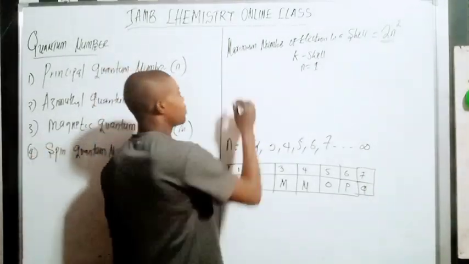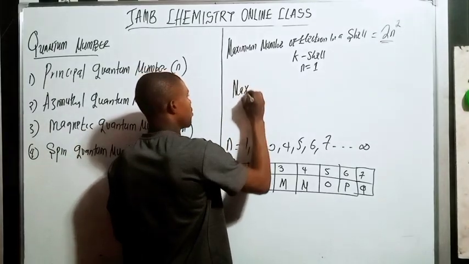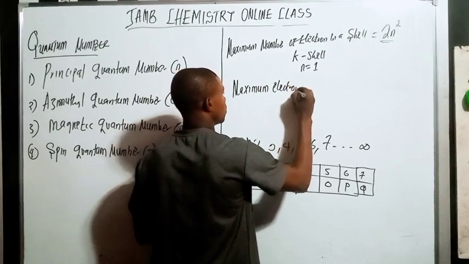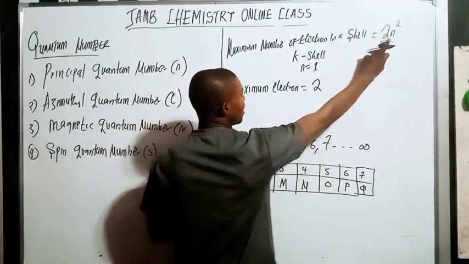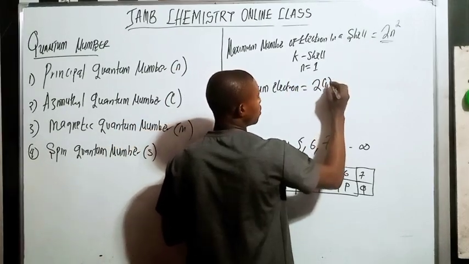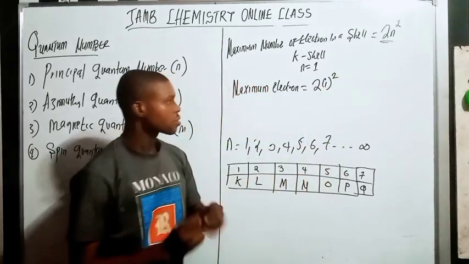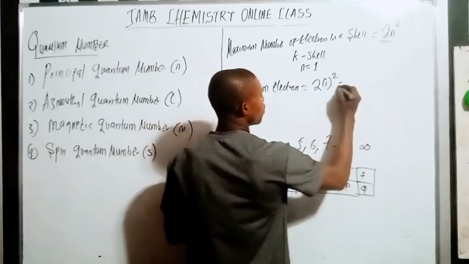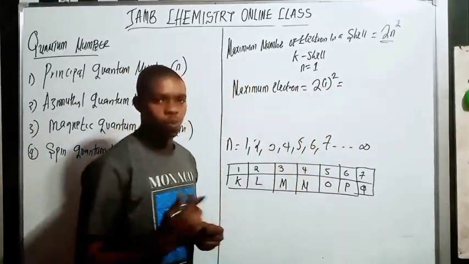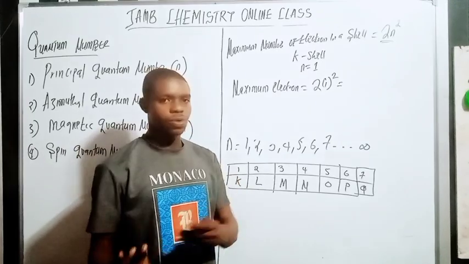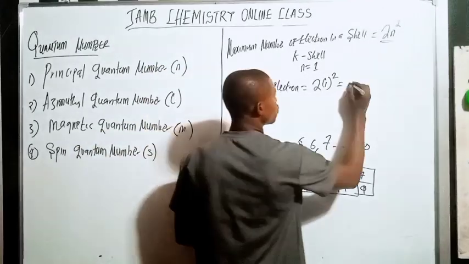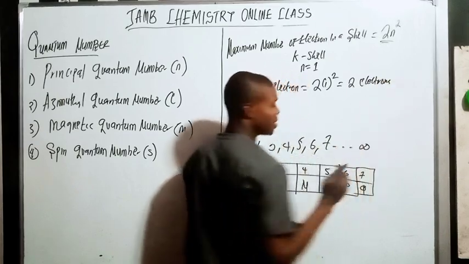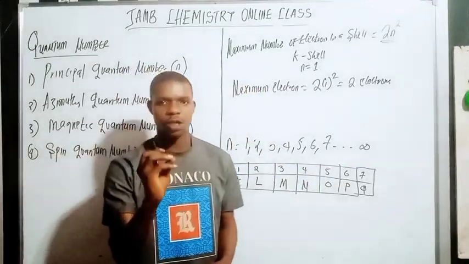Maximum electron is equal to 2 times n raised to 2, where n is 1 raised to 2, which is 1. So 1 times 2 is 2. So here we have 2 electrons. Please pay close attention here because these are questions they normally ask.